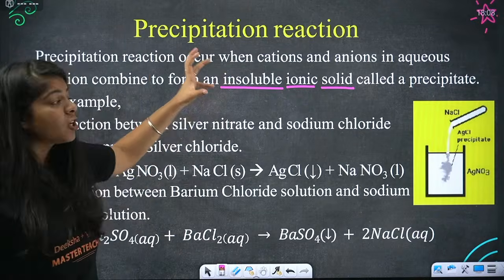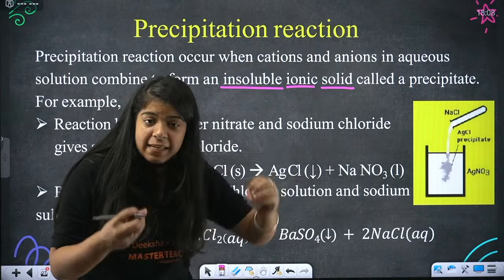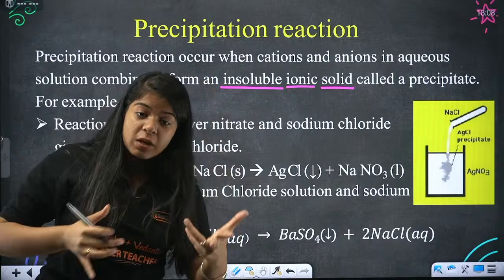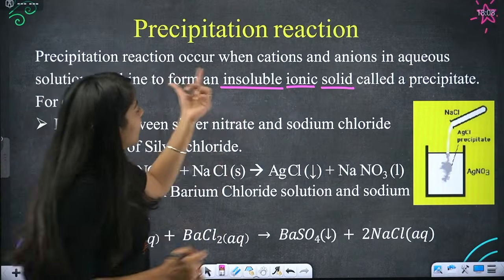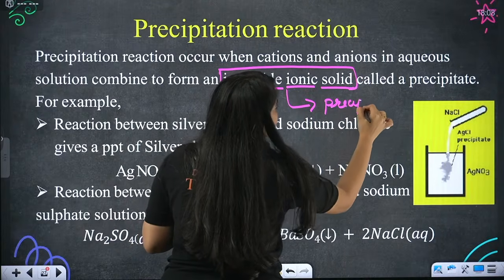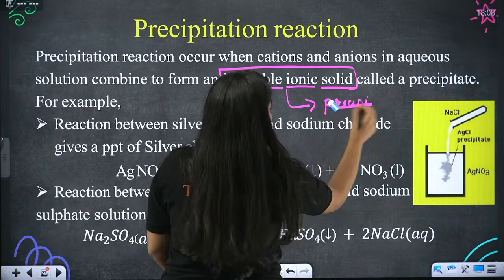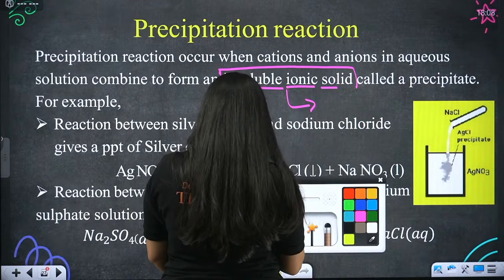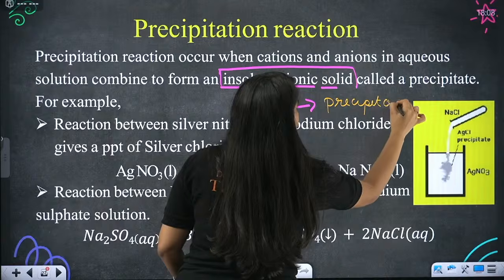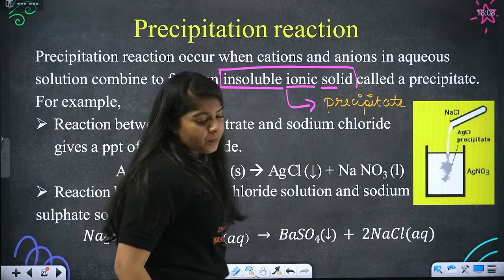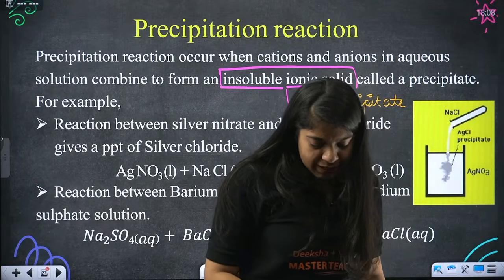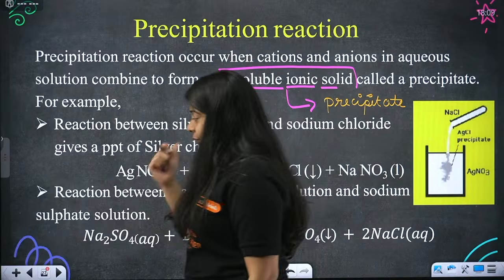Okay, that is what our precipitate is. A precipitation reaction is a reaction in which cations and anions in an aqueous solution combine to form an insoluble ionic solid. That is my precipitation reaction. And that insoluble ionic solid is what? This is our precipitate. Done? Understood this one? Till here understood, right? Okay, now let's see a very important thing, the example of this.